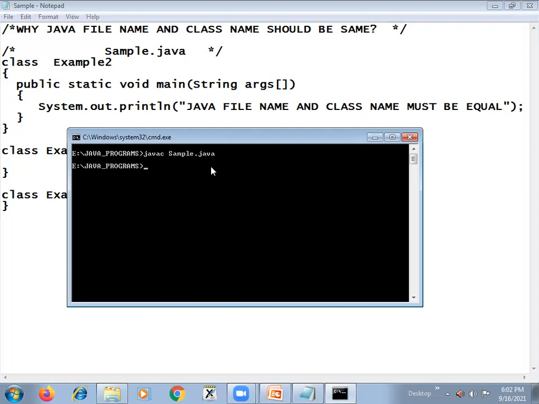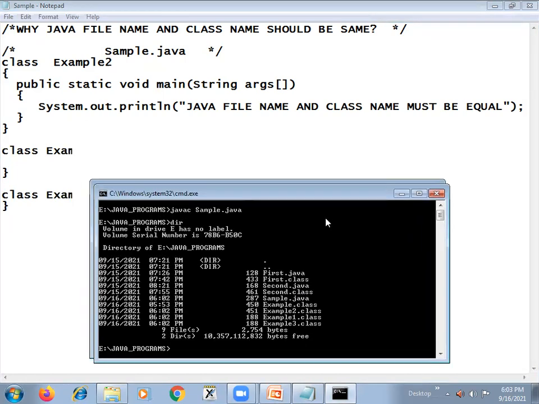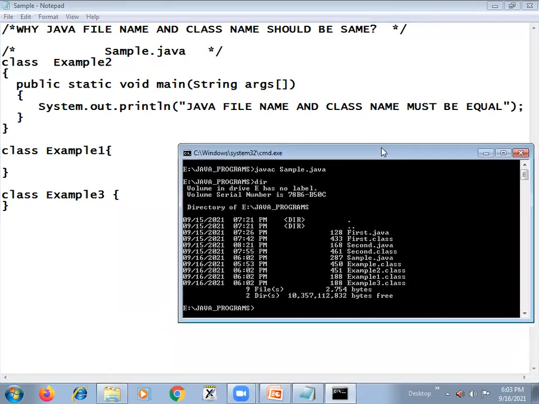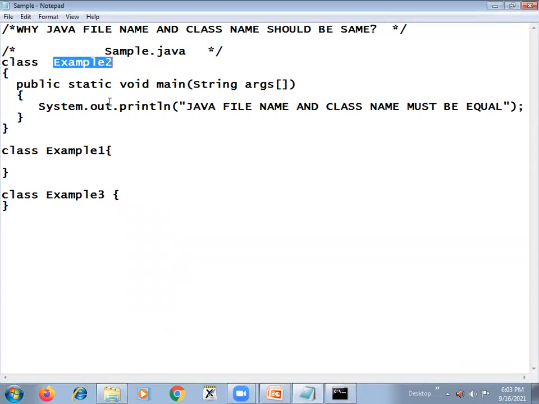Right, compiled successfully. Now type the dir command. Now you can see here example1.class, example2.class, example3.class. You can give the class names in any order. It is not required that class example1 should be defined first, then example2, and example3 afterwards. There is no such restriction. It only identifies these names. The order does not matter to the Java environment.